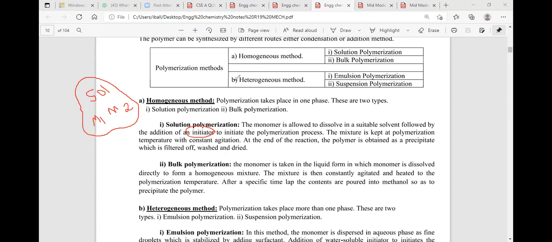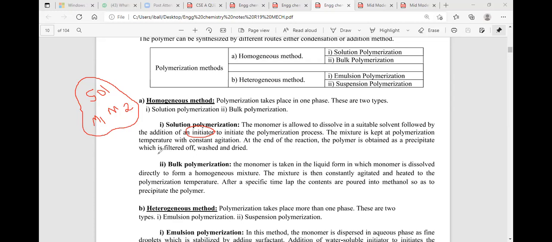Listen carefully. Add solvent to monomer 1 and monomer 2 during the polymerization process. When we add the solvent to the monomers, the extent of solubility matters: a completely miscible condition indicates homogeneous polymerization, and an immiscible condition indicates heterogeneous polymerization.